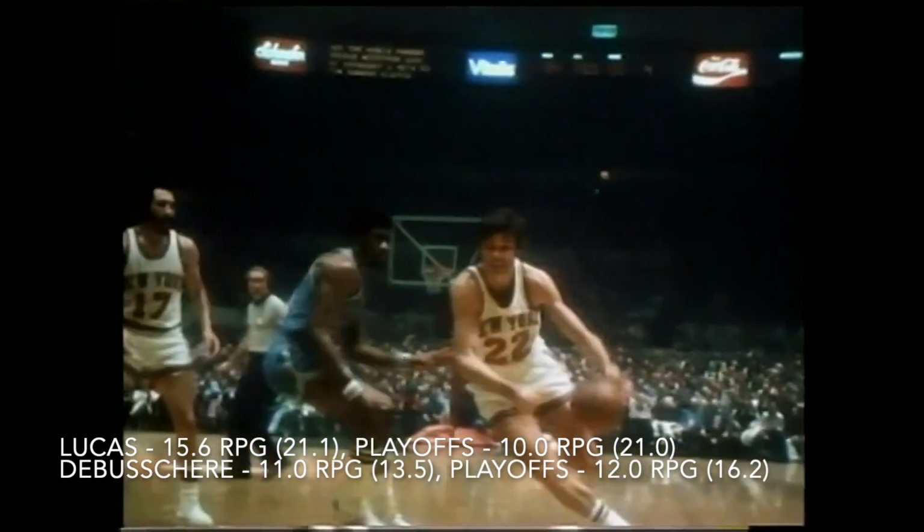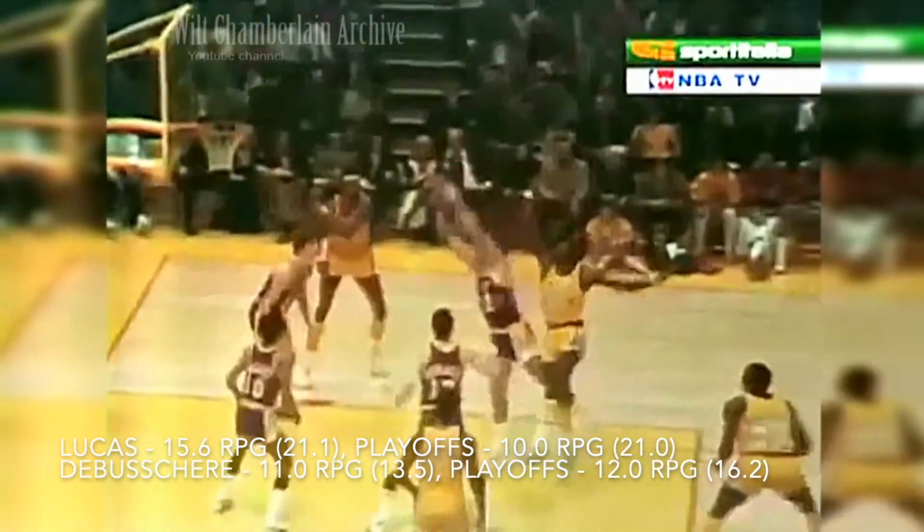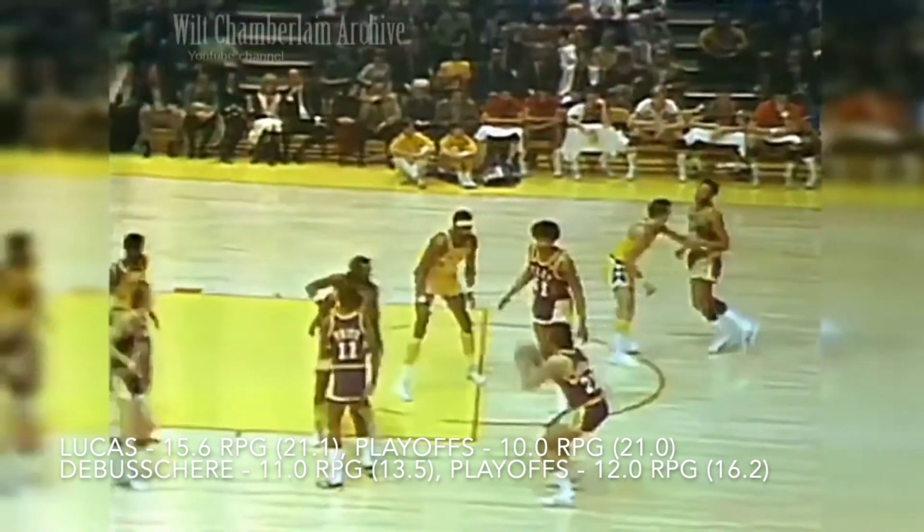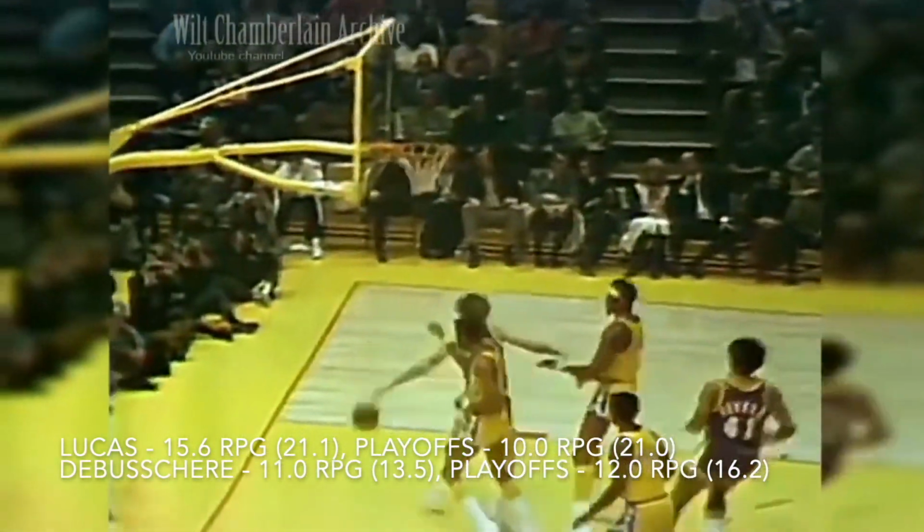When it comes to rebounding, both of these players were incredible rebounders. Debusschere was known for his ferocious and tenacious defense, and part of that was his rebounding as well. Debusschere averaged 11 rebounds per game, peaking at 13.5 per game in 1968, and 12 rebounds per game in the playoffs, peaking at 16.2 rebounds per game in 1968. So while Debusschere was a great rebounder, Jerry Lucas was also one of the greatest rebounders of all time.